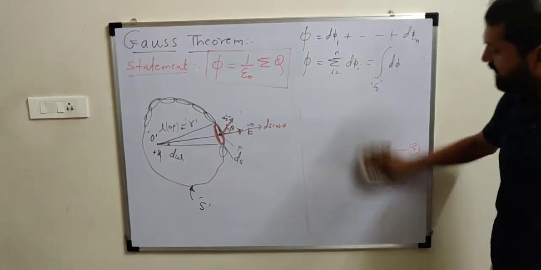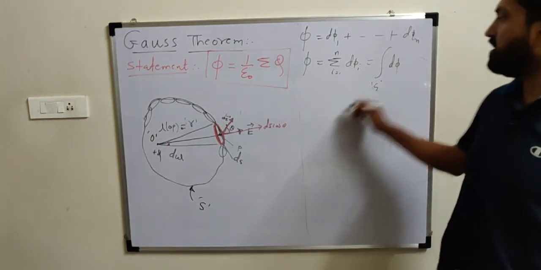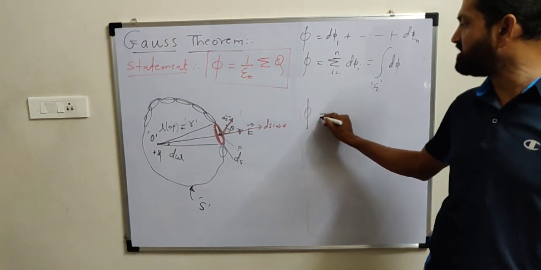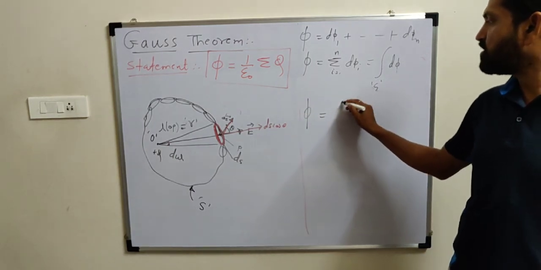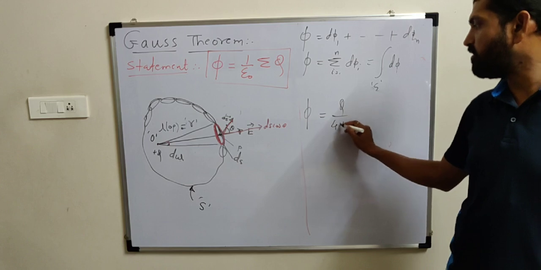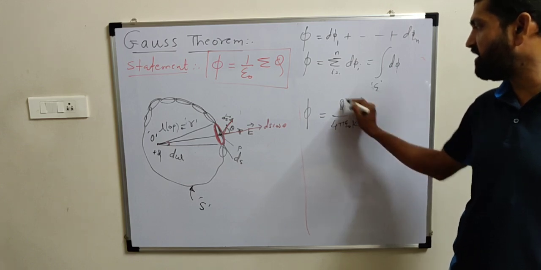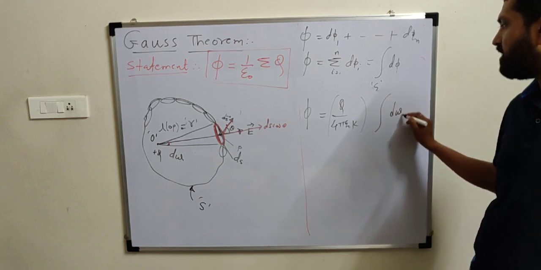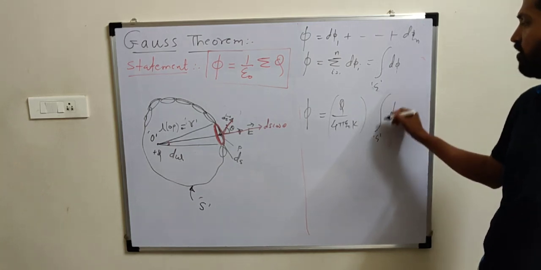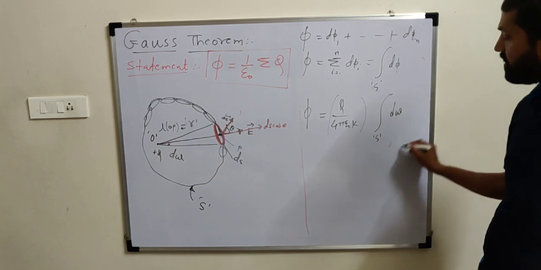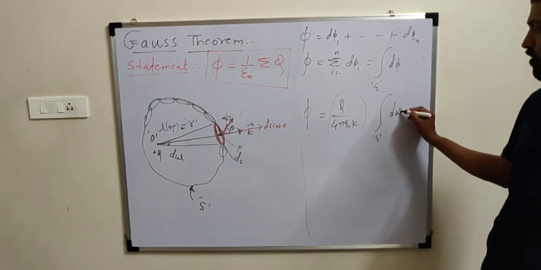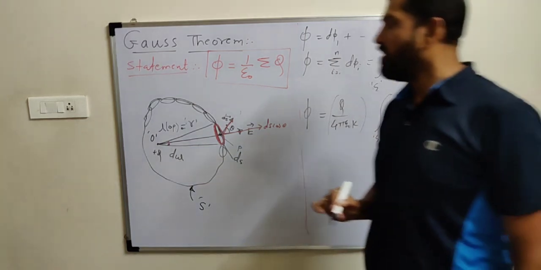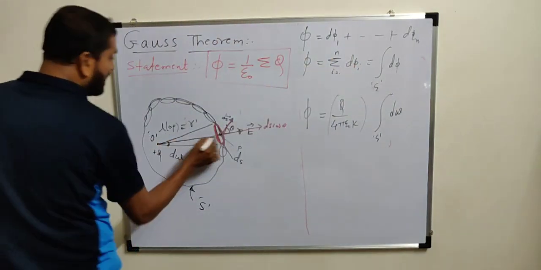If we replace this value in this equation, then we can write total flux phi is equal to q divided by 4 pi epsilon 0 k, which will be outside the integration sign, integration d omega over the entire surface. Now you should know the meaning of this integration d omega over the entire surface. What is d omega? Solid angle subtended by this area.